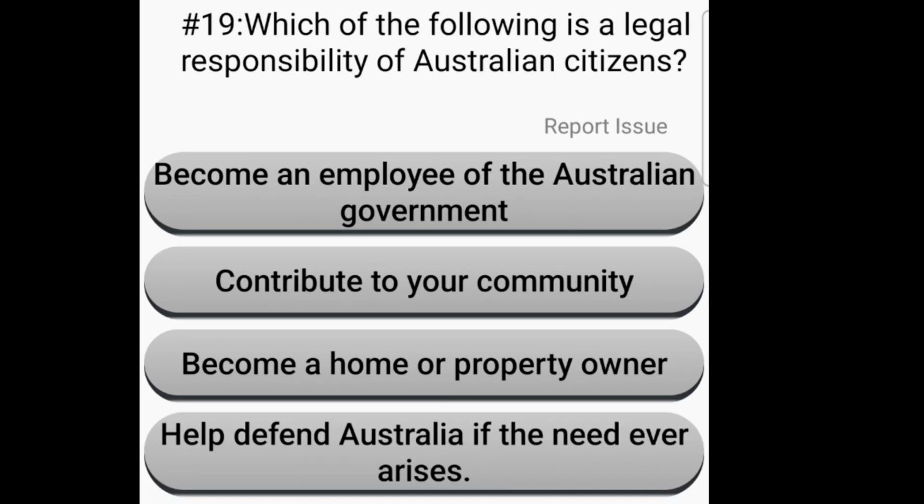Which of the following is a legal responsibility of an Australian citizen? Become an employee of the Australian government, contribute to your community, become a home or property owner, help defend Australia if the need ever arises. The following are legal responsibilities of Australian citizens: obey the law, vote in elections, defend Australia when the need arises, and serve on a jury when summoned.